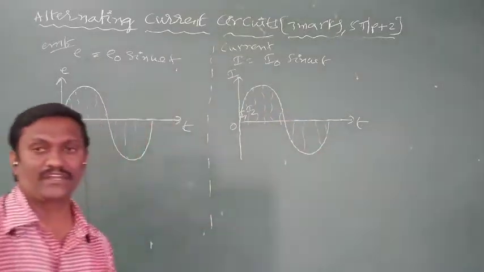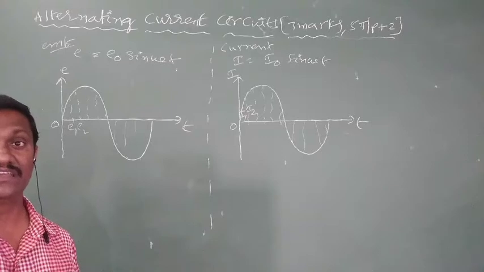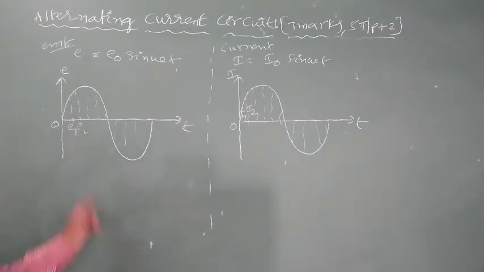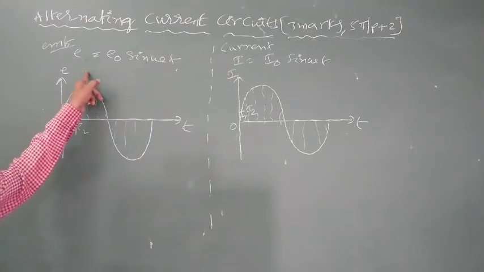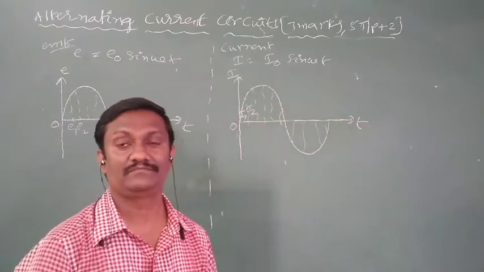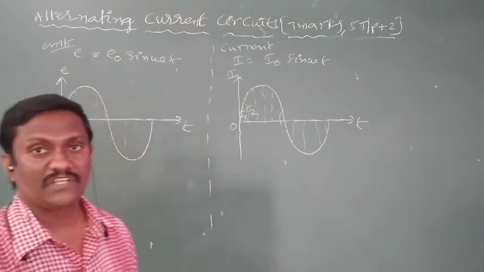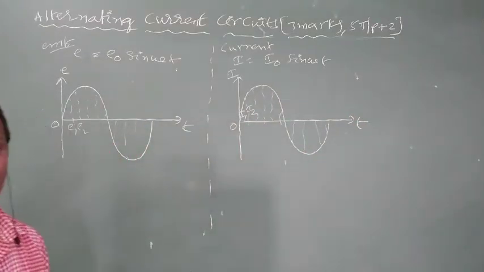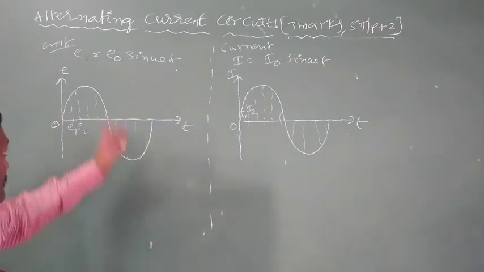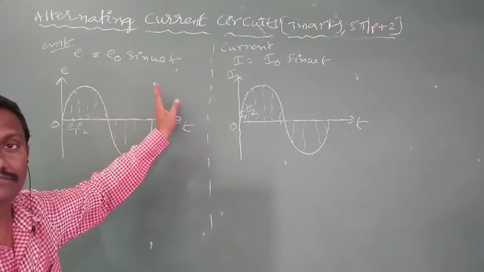Time to time, the magnitude of AC changes, that is called instantaneous current. Time to time, EMF also changes, that is called instantaneous EMF. Equation of instantaneous EMF and equation of instantaneous current are there. So in case of alternating currents, some important definitions are there. The first one is alternating EMF.